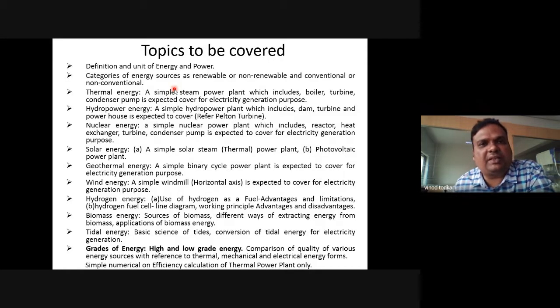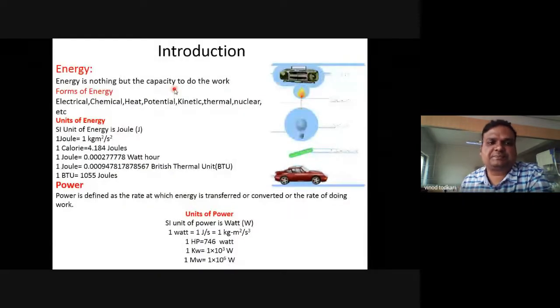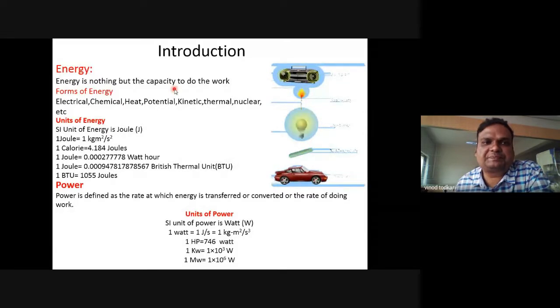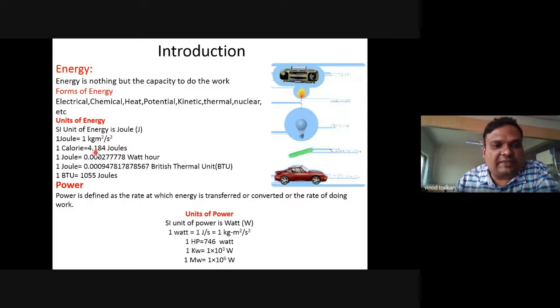Now, can anyone tell me how we convert joules into calories, or calories to joules? 1 calorie is equal to how many joules? See, it is written over here. 4.184. Yes, it is 4.184. You have to remember this figure. 1 calorie is equal to 4.184 joules, right?